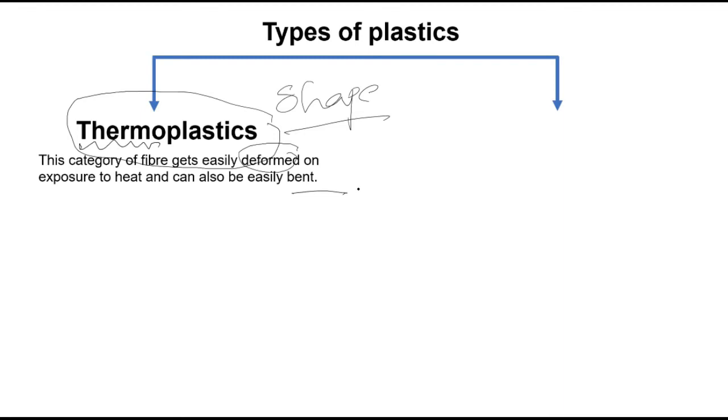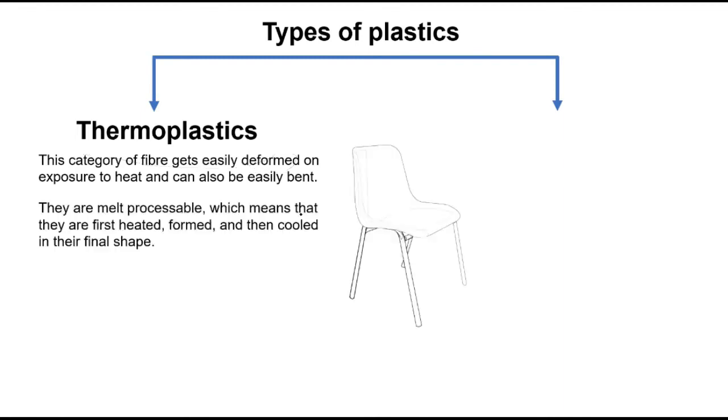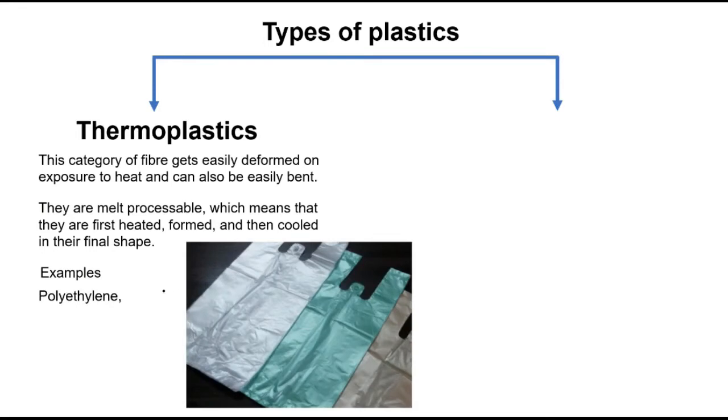They can be melted, they can be processable, which means that they are first heated, formed and then cooled into different shapes, like this chair. Again, this chair can be melted and put into a different form. Some examples are, you must have seen polythene bags. We all use them. Actually, we should not use them nowadays, but we are using, isn't it? Polythene bags.